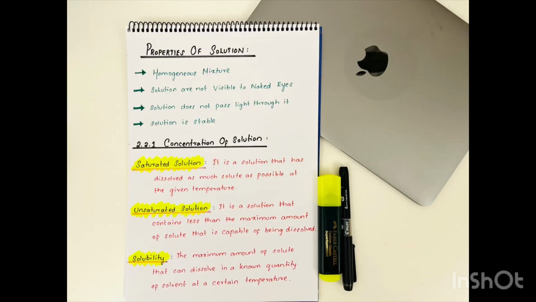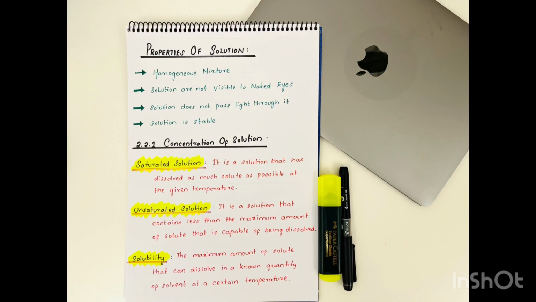Properties of solution. Number 1. Solution is a homogeneous mixture. That is, the particles are evenly distributed. Number 2. Solutions are not visible to naked eyes. The particles of solutions are extremely small, smaller than even 1 nanometer.